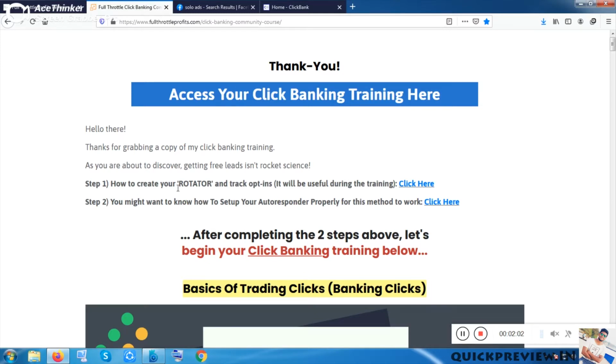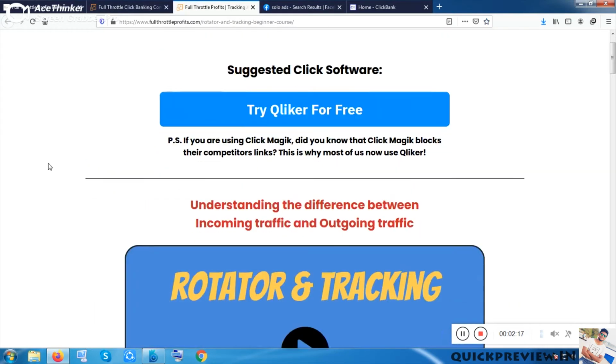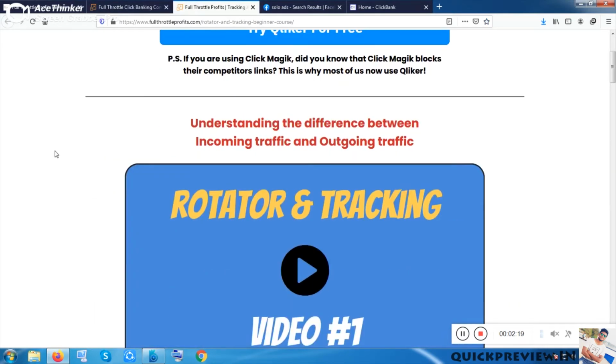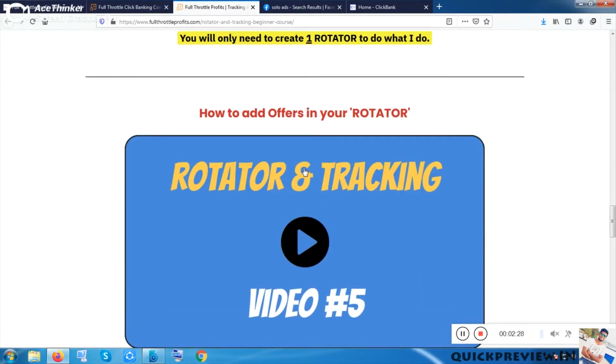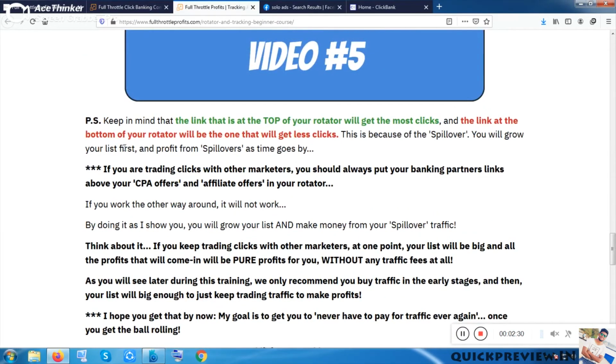So you should go to this Rotator tutorial. There will be a Rotator page which will maintain your click percentage, your click ratio. I am not aware of it in detail, but I have a bird's eye overview knowledge about it. Rotator contains 5 tutorials with many descriptions also, so you can go through this video.